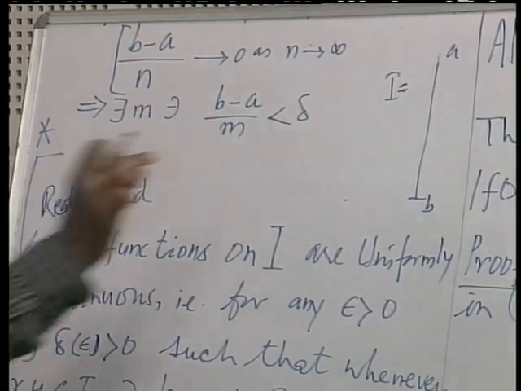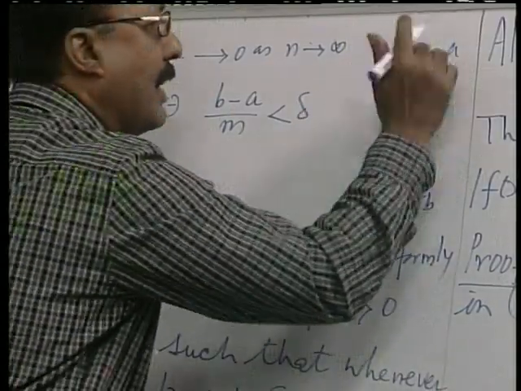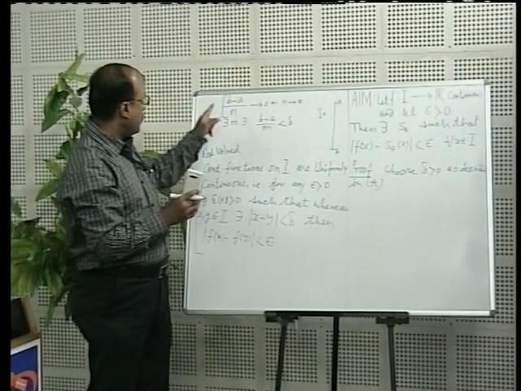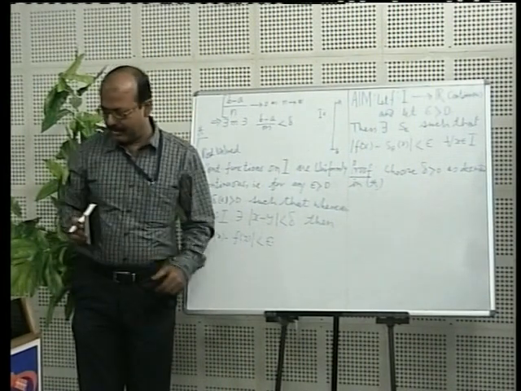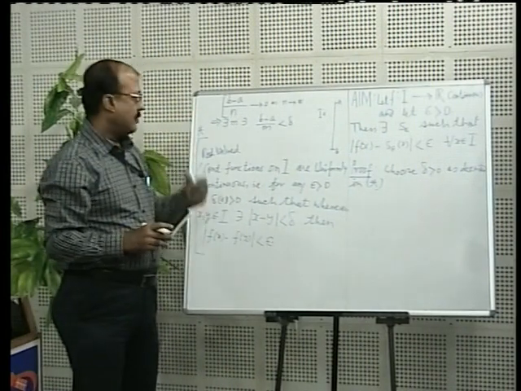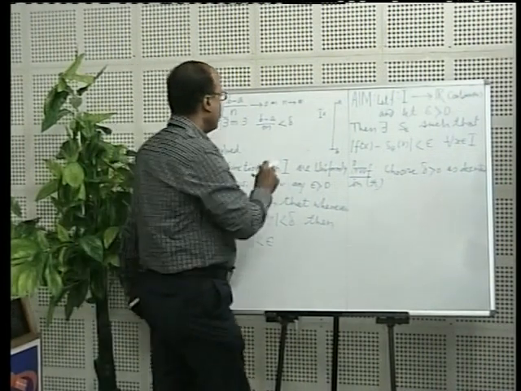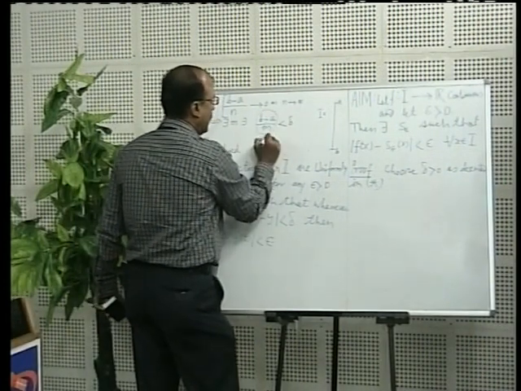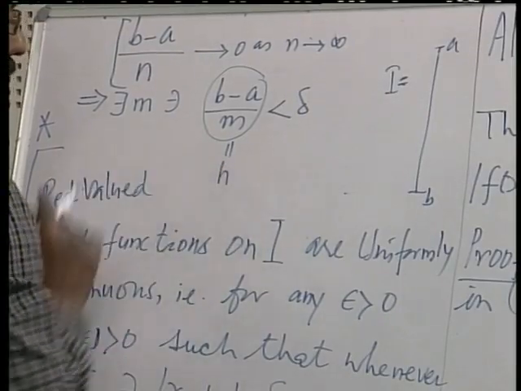So delta is some positive quantity, a very small quantity, right? Because this goes to 0, I can always find this M. This is possible. Now this particular number, let us denote this by H.